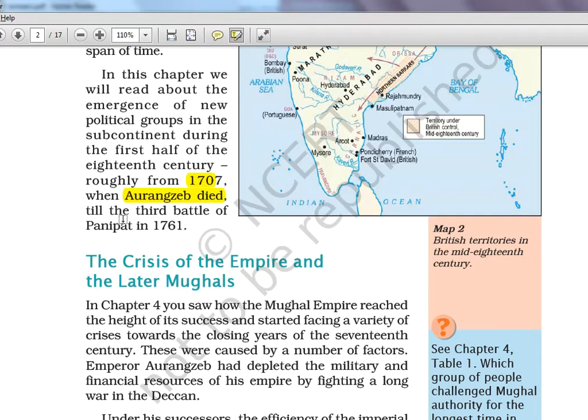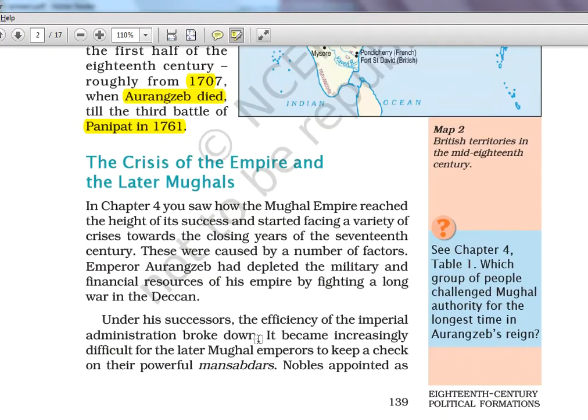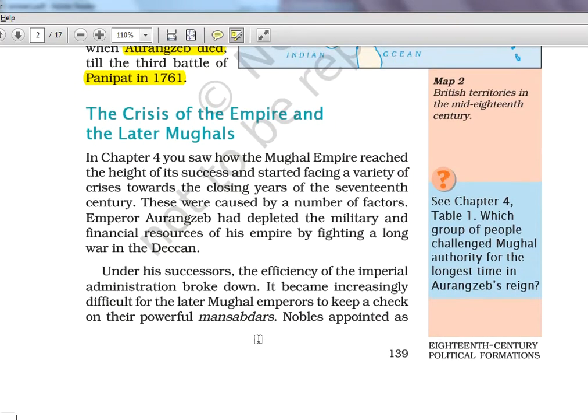And the third Battle of Panipat in 1761, you know. The first and second battles also, you should know where they were, or between whom, and that Mughals were involved. But in the third battle, Marathas were involved, against, I think, Ahmad Shah Abdali, who was a Durrani king, a ruler who invaded India and took away most of the loot, most of the wealth from here. So these are just a revision again, as I told.